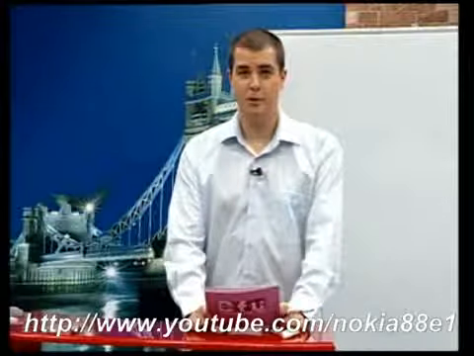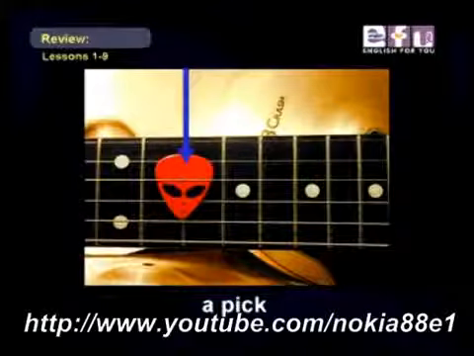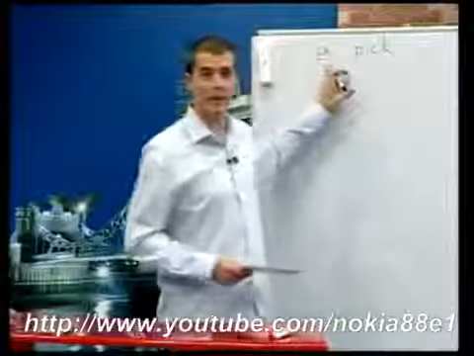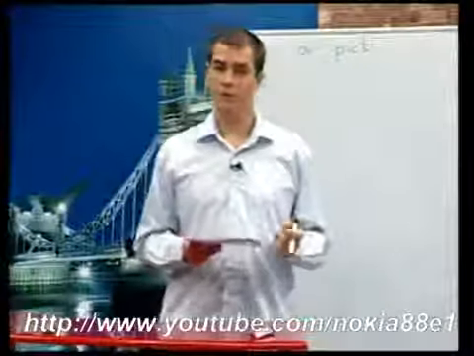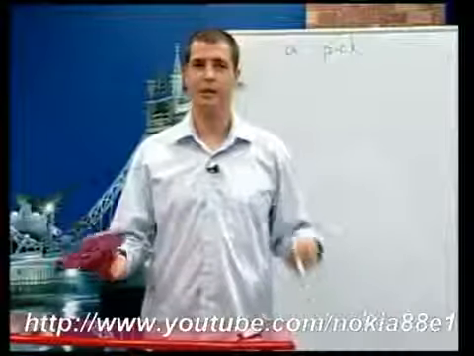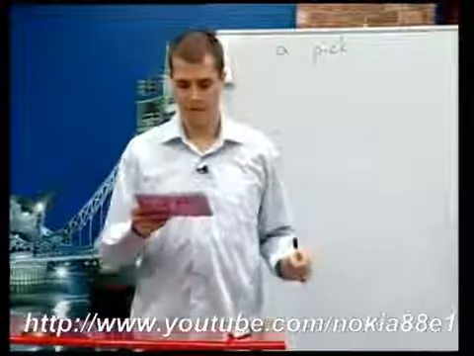Now let's review pronouns, but before we do this, there are two new vocabulary words we need to learn. A pick. A pick. This is a small flat object, often plastic, that's used for pulling or playing the strings of a guitar. You hold it between your thumb and your finger.